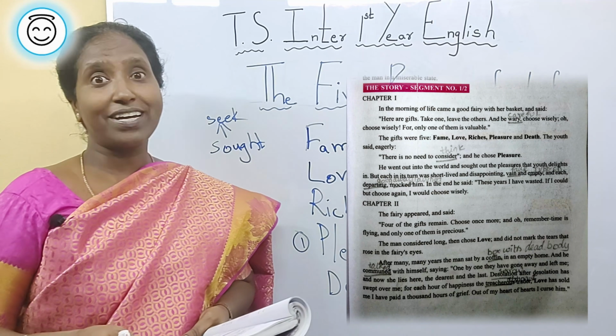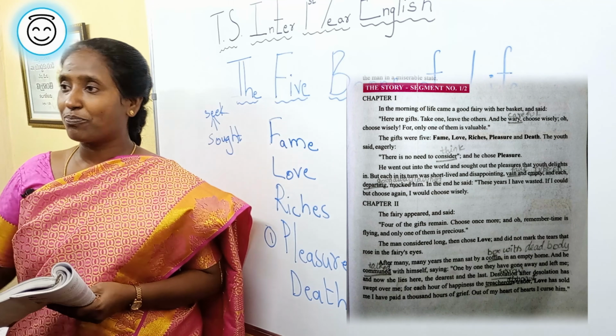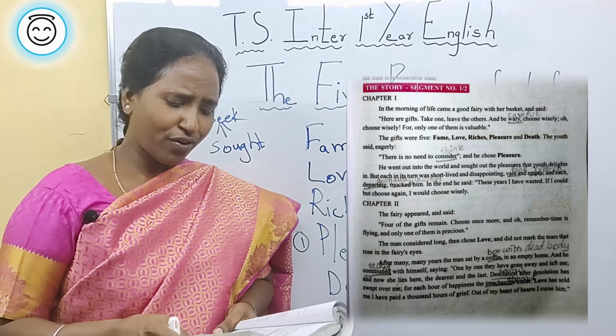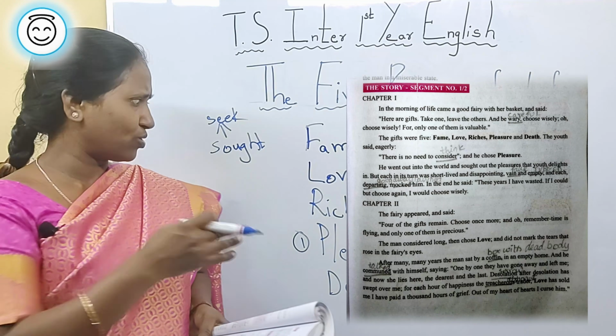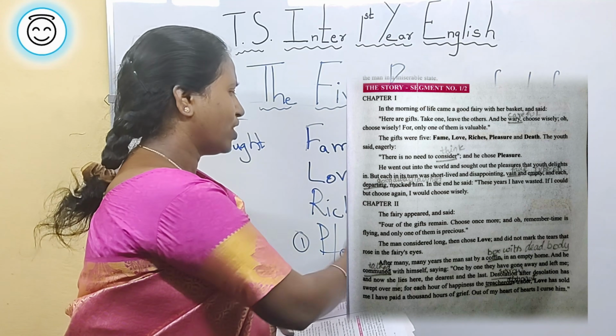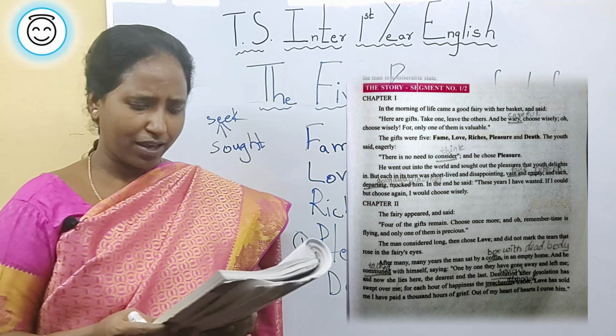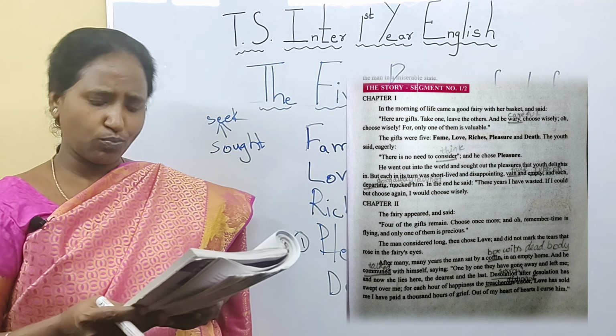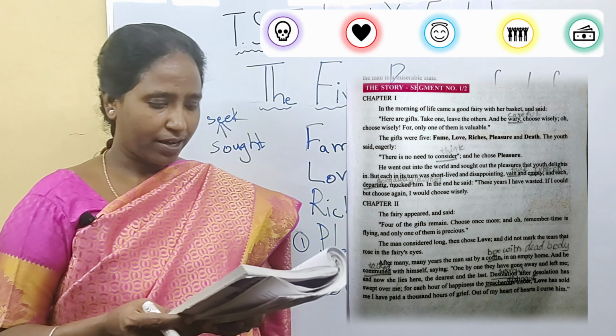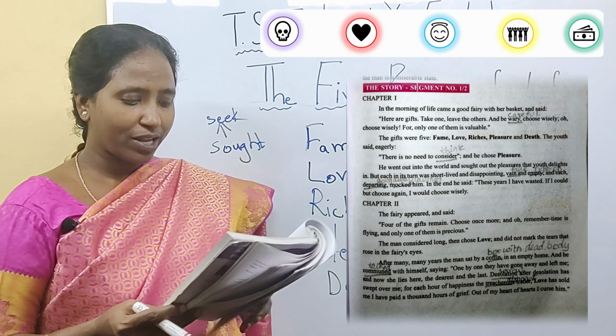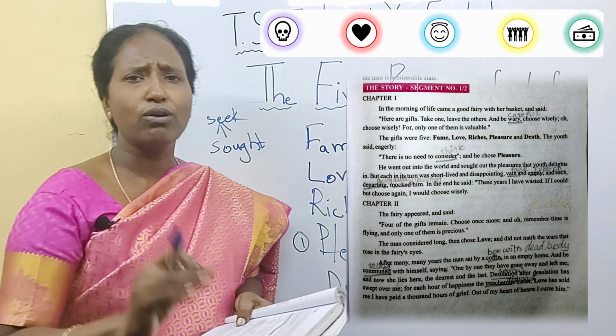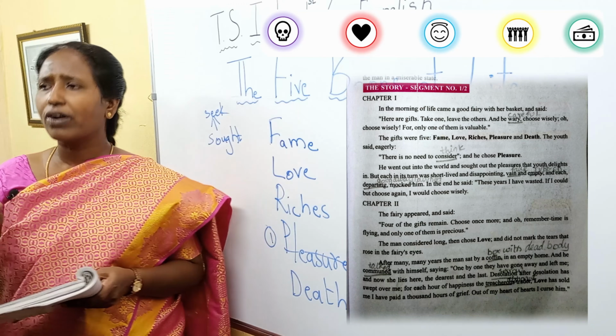The fairy appeared and said, to his surprise, the fairy came again. "4 of the gifts remain. The one thing you chose, pleasure, is over now. You are left with 4 of them. Choose once more. And oh, remember, time is flying and only one of them is precious." Now look, your lifespan is going on decreasing.